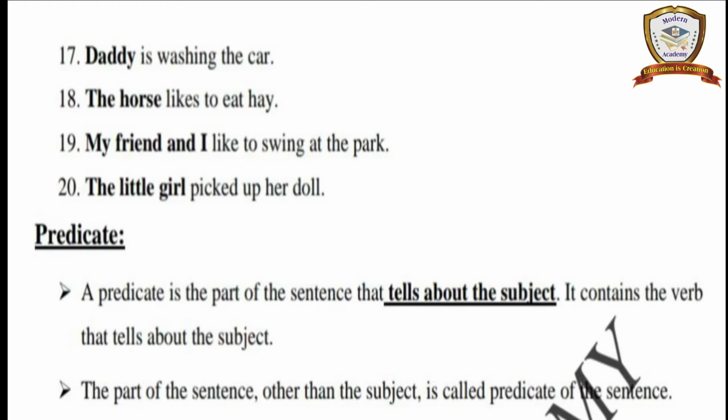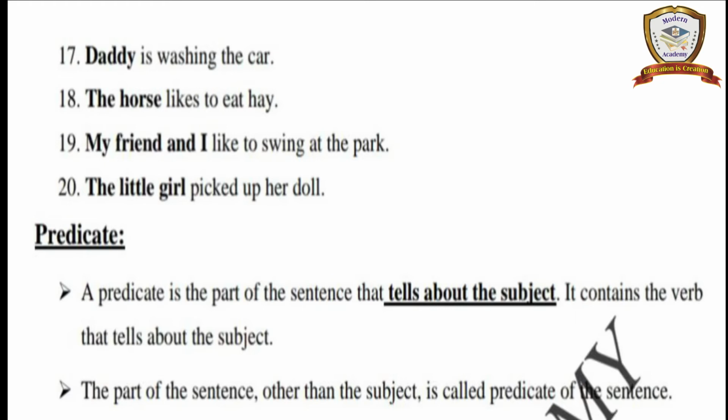The subject is the noun or pronoun at the beginning of a sentence. The predicate is telling about the subject. See the examples. Daddy is washing the car. Who is washing the car? Daddy. So daddy is the subject, and is washing the car is the predicate.